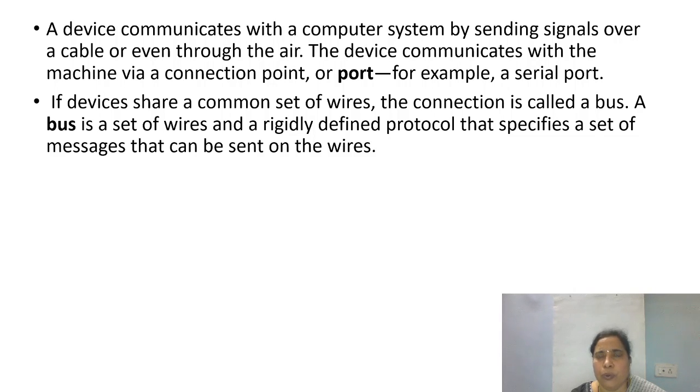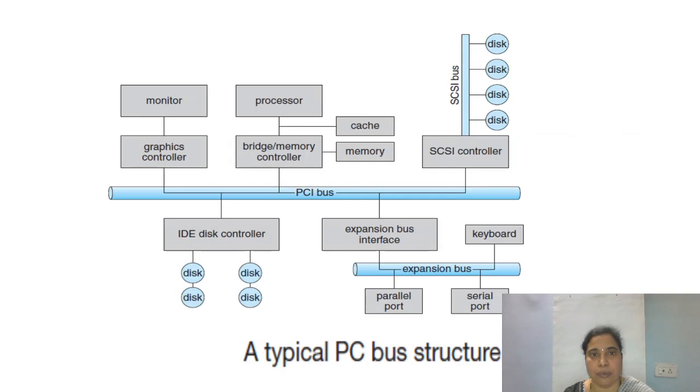And as we know, for every system, in order to have communication among the different parts of the system and with the outside world in terms of IO devices, there is a very prominent bus, which is referred to as the PCI bus, which acts as a backbone for connecting different devices and different parts of the system, which can be seen in this particular figure.